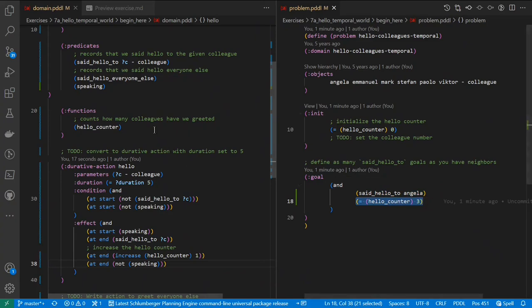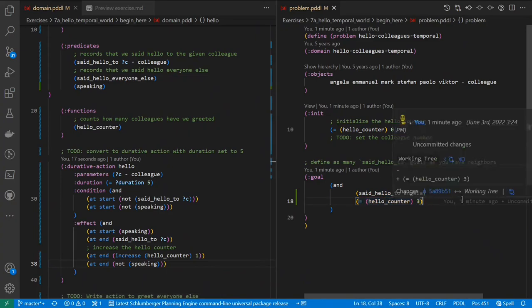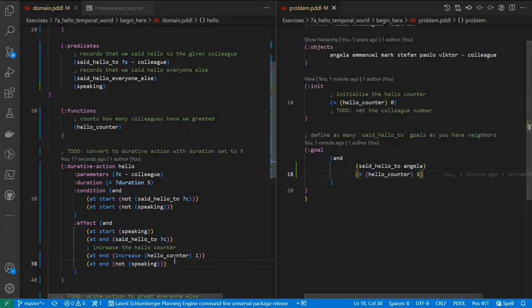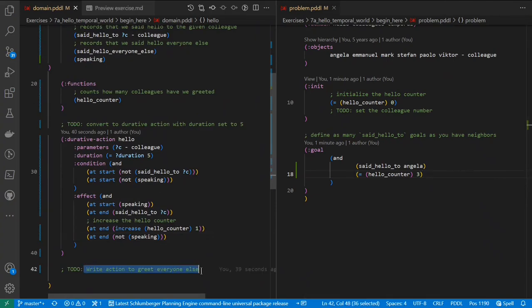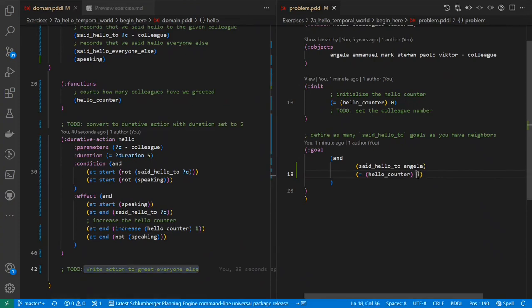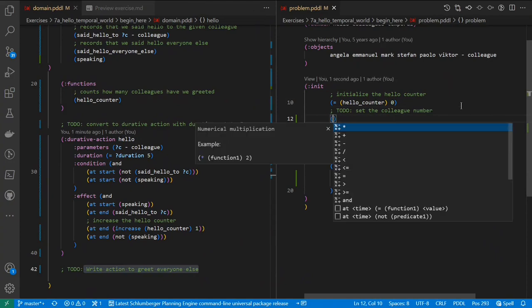And now, rather than saying how many we have to greet like that, let's say if we've greeted enough people, then we want to greet everyone else in the room. So first of all, we should modify this so the magic number isn't appearing in the goal like that.